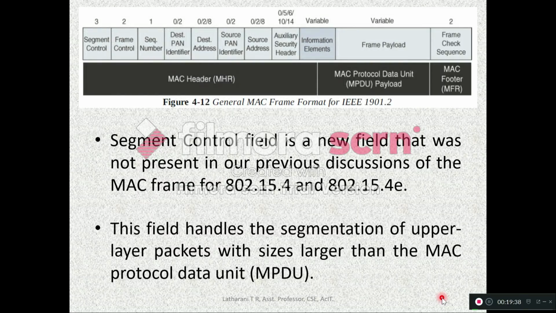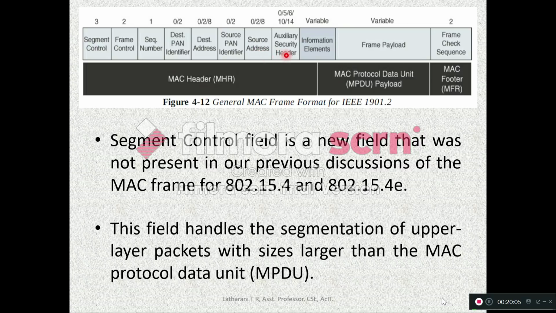Here we can see the general MAC frame format of IEEE 1901.2. We have seen the MAC layers of other technologies also. The same fields are retained here. The frame control is there, sequence number is there. These are the addressing fields: destination PAN identifier, destination address, source PAN identifier, source address.